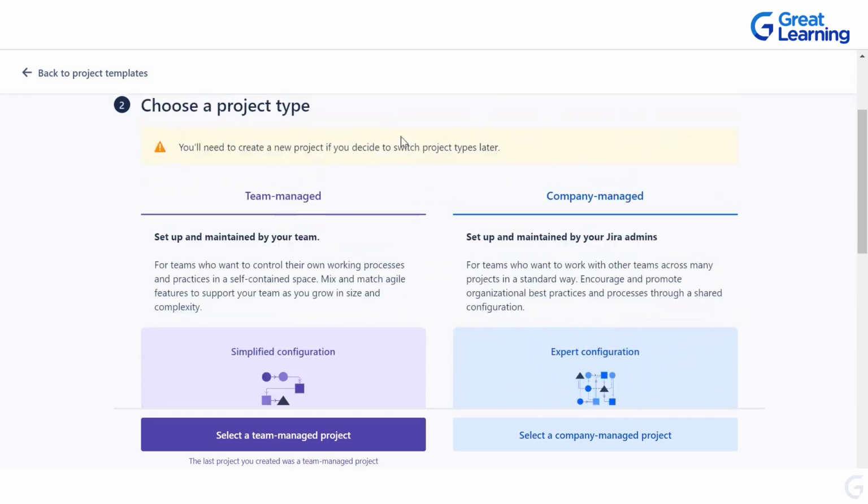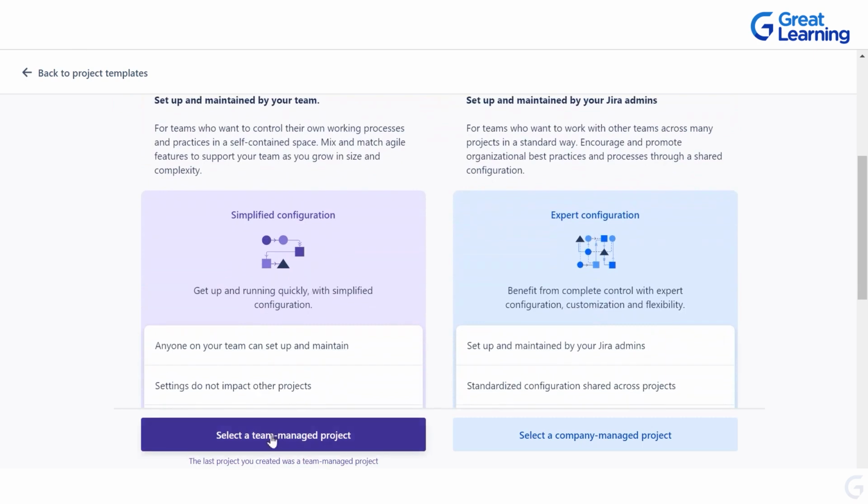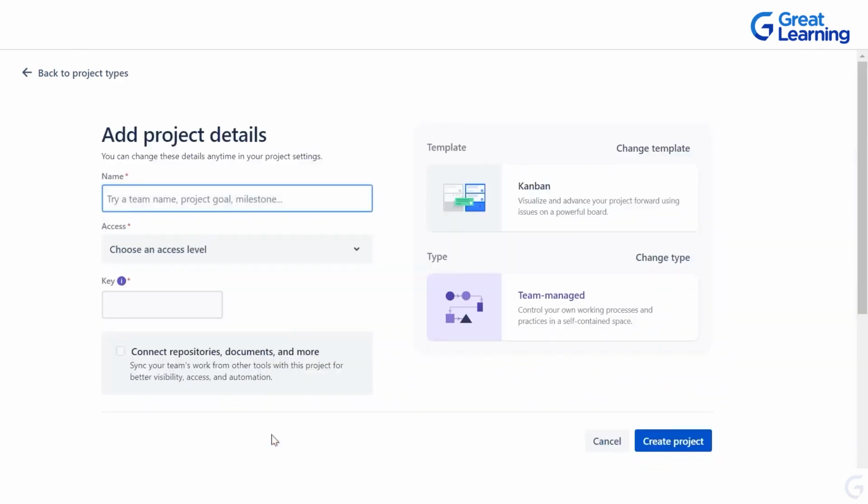So make sure if you want to use team managed, then you will have to stick to that. And if you want to switch to company managed, you will have to create a new project, as it is written over here as well, that you will need to create a new project if you decide to switch project types later from one project to another. So here we will be discussing the team managed project. So let's choose this one and click on select a team managed project.